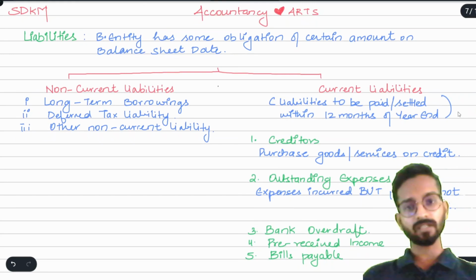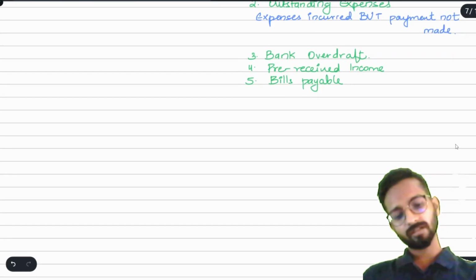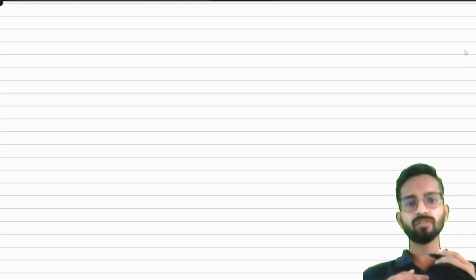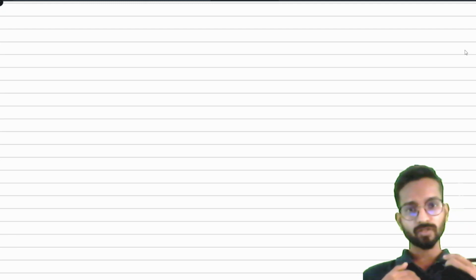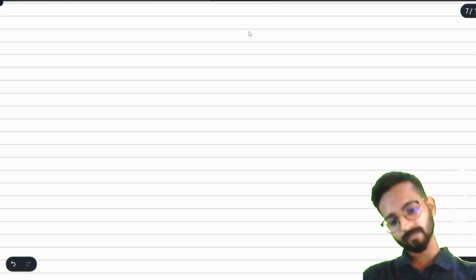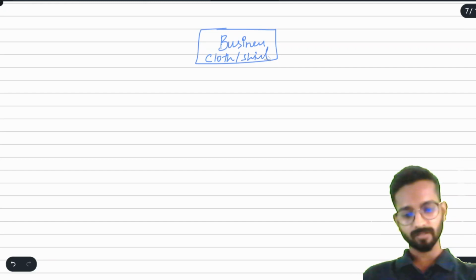The very important thing we have to understand is, for any business entity, if the business is borrowing money from anybody, that is a liability. Why? Because the business has borrowed money. Now there is a liability on the business that they have to repay the money. So the business is liable to pay that money back. Now understand like this. Suppose this is the business, again a cloth or shirt manufacturing business.